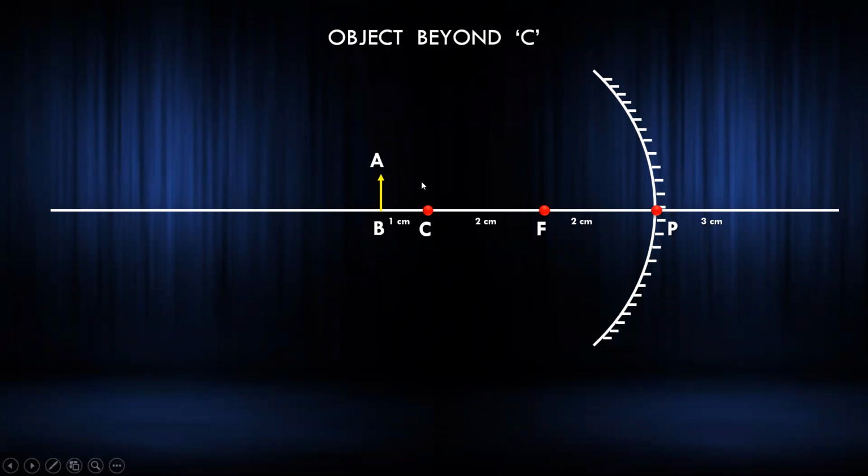And one more thing is, if the incident ray hits the pole, then it reflects at the same angle as the angle of incidence, that is i equals r. If I draw a line straight from here, I'll explain the 4th rule. The incident ray hits here and reflects back. This is the angle of incidence, this is the angle of reflection. Both the angles should be equal, that is equal angles at the pole. So हम लोग ये चार में से we can use any two rules.